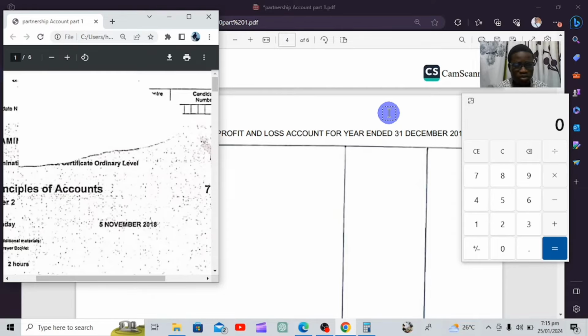So what comes into your mind when you hear the word partnership? Partnership is simply a business that is run by 2 or more people who have come together, contributing capital, contributing money for the start of that business. And when you invest into a business, you expect returns, you expect to get something at the end of the day. So the partnership account helps us know how much each partner contributed, how much profit the business made, and how much will be allocated to each partner. And drawings, everything will be included in the partnership account.